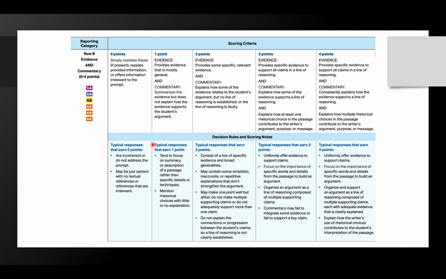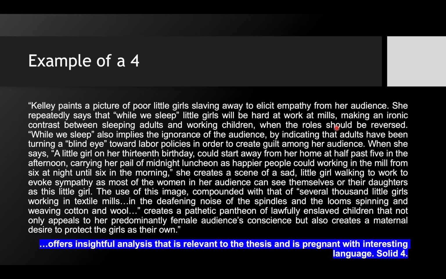Now, if we go back here, you can see what I mean. The evidence is specific, supports the claims, the commentary is consistent, and it explains the evidence and explains how multiple rhetorical choices in the passage contribute to the writer's argument. Going back to the 4, you have the imagery of the little girls working, the appeal to pathos, trying to make the audience feel guilty for turning the blind eye to what's happening here. It's very, very distilled analysis. So this is why this is an example of a 4.